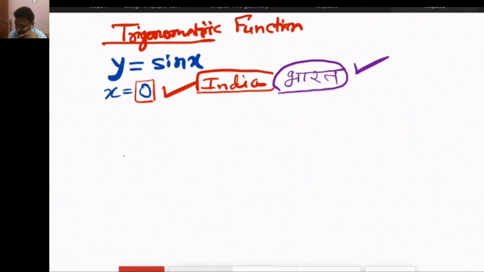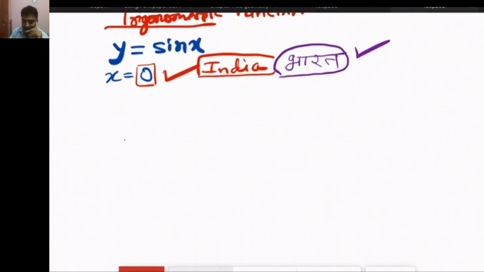So this is a song which is made for 0. Actually, now we will start our sin x. So dear students, you know, when we start anything, first we always see what is the value of this function at 0, and 0 is the starting point, which was started by India.